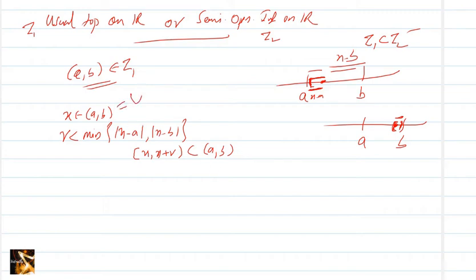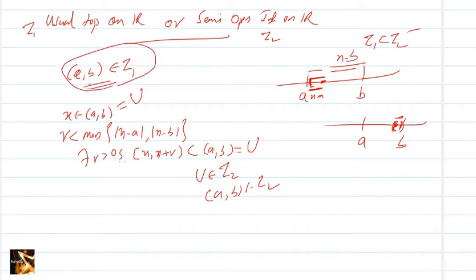So you call this U. That means for every x in U, there exists R greater than 0 such that x plus R is contained in U. That means U belongs to tau 2. What is U? AB belongs to tau 2. That means every member of tau 1 is in tau 2.